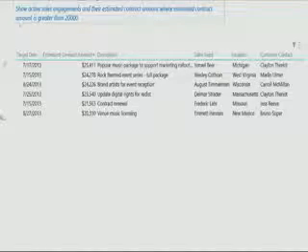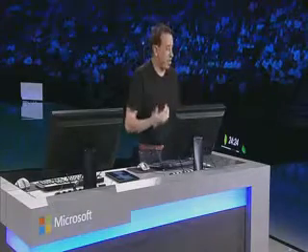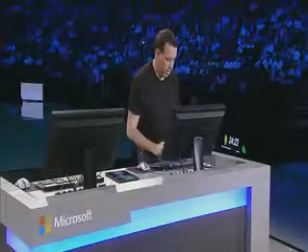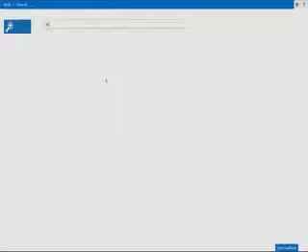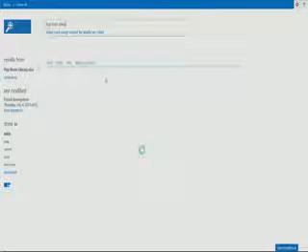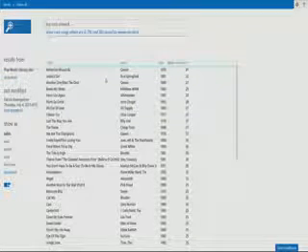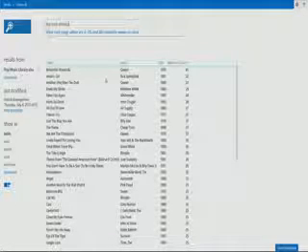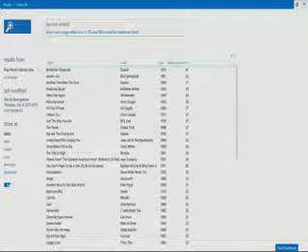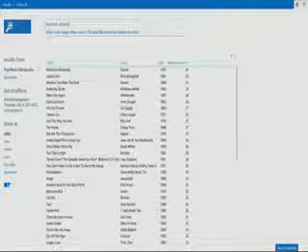Now, one of those opportunities is this rock-themed event series. And I want to continue the line of interrogation. I want to ask questions about rock songs. So I can go and ask maybe the top rock classics. And notice, something magical happened. As I was typing the question, the results came up, and Power BI realized I'm asking about songs. So it moved away from the pipeline data set, automatically connecting to a different one.